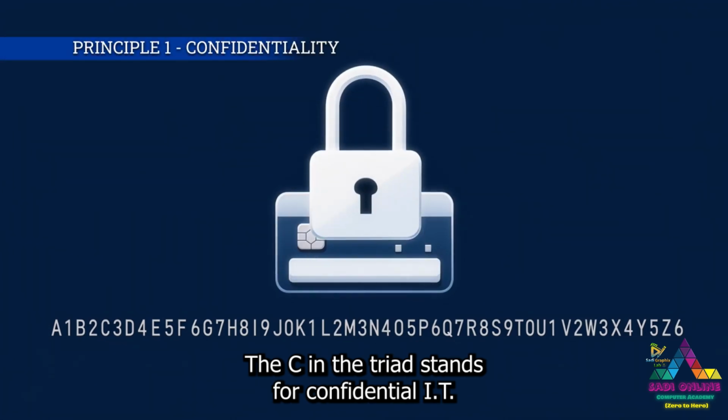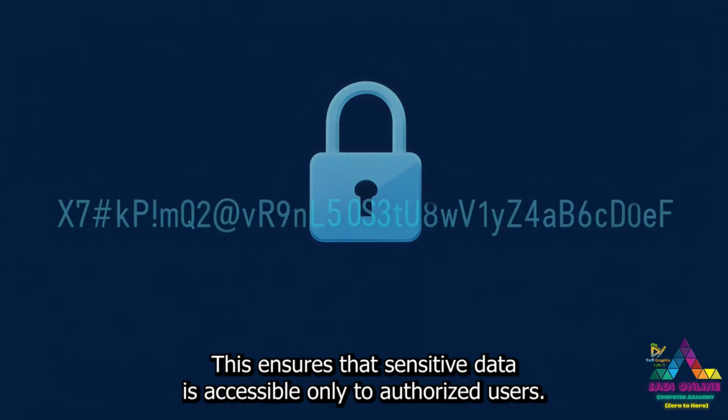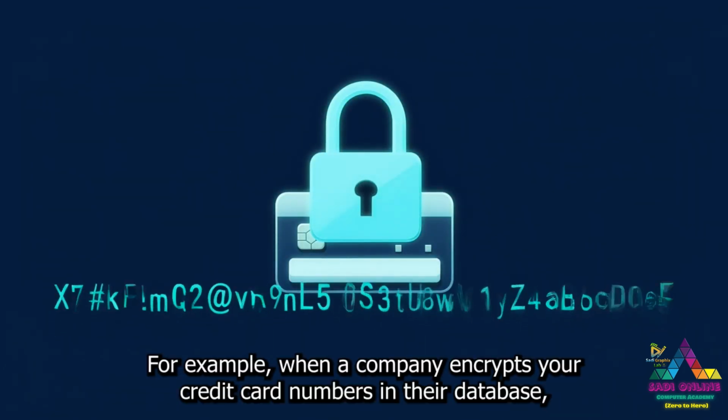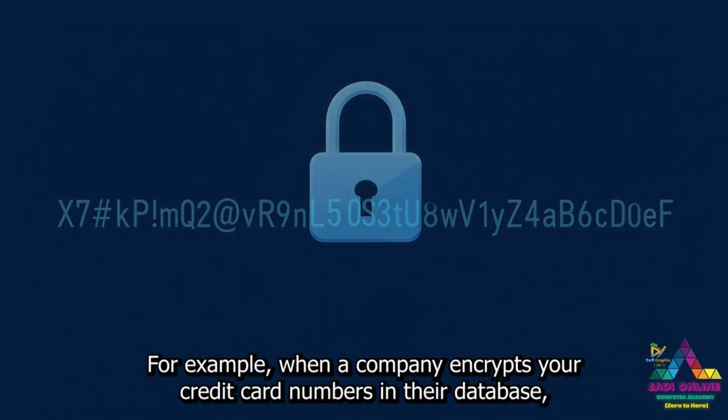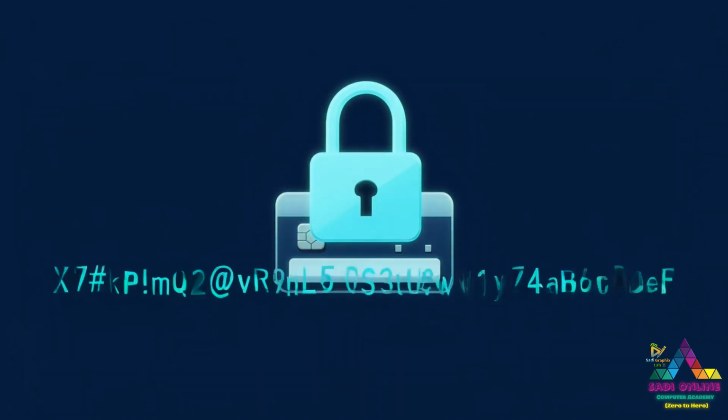The C in the Triad stands for confidentiality. This ensures that sensitive data is accessible only to authorized users. For example, when a company encrypts your credit card numbers in their database, a hacker who breaks in still won't be able to read it without the decryption key.